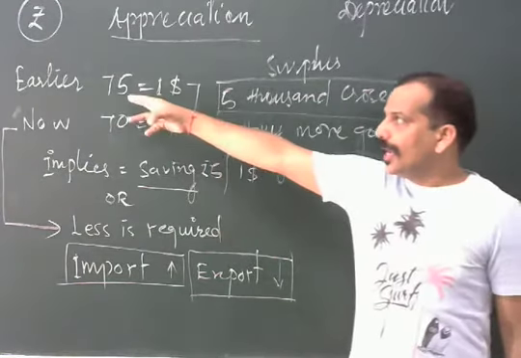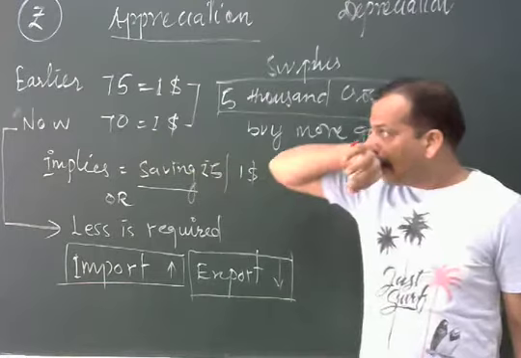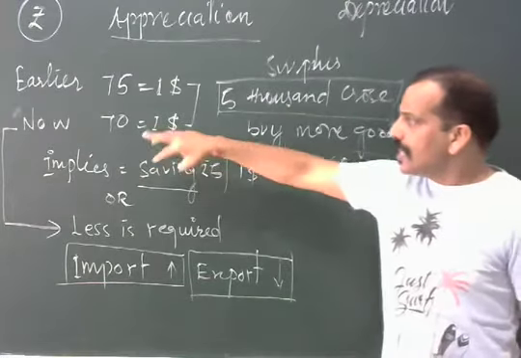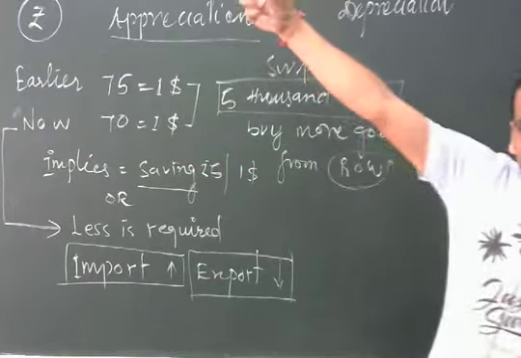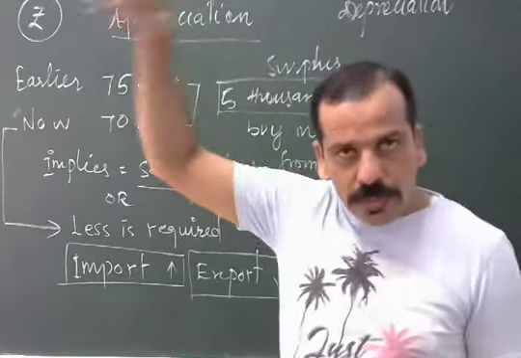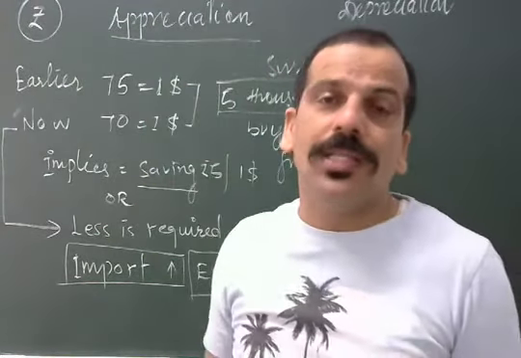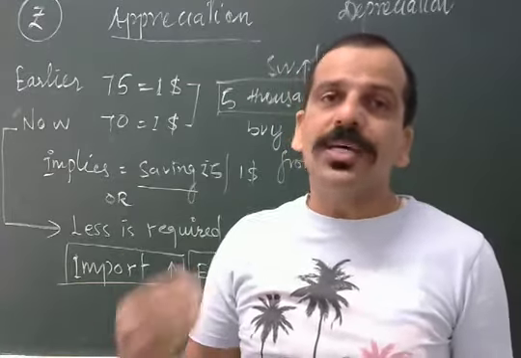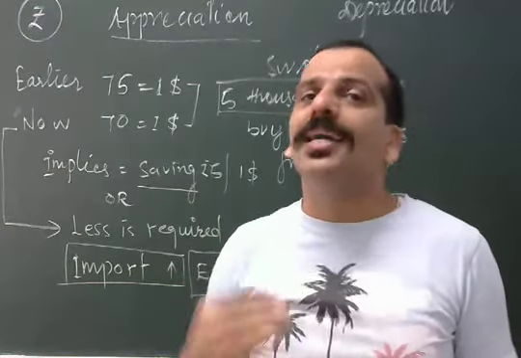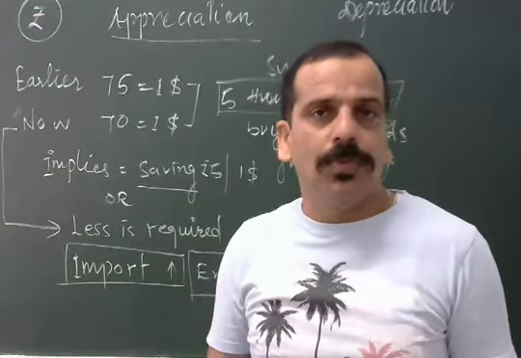Why will export fall? Because now INR is costlier. From the foreigners' point of view, now they are getting only 70 rupees, earlier they were getting 75. Means 5 rupees less per dollar.